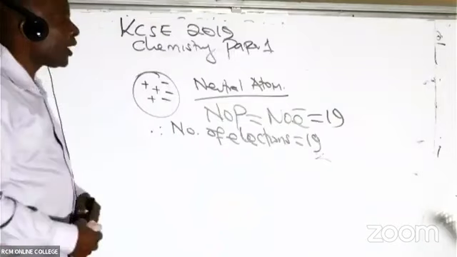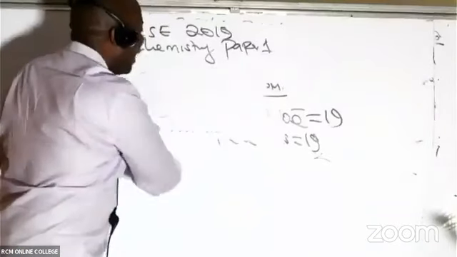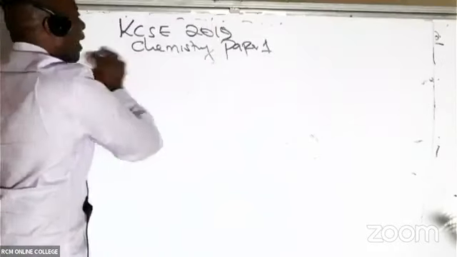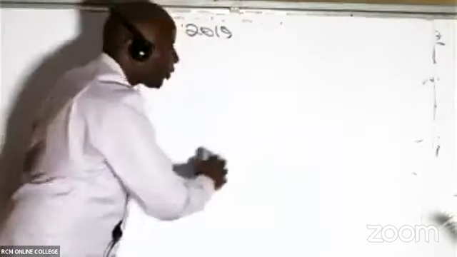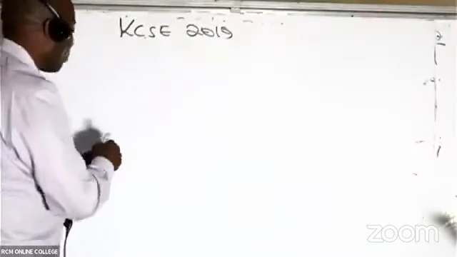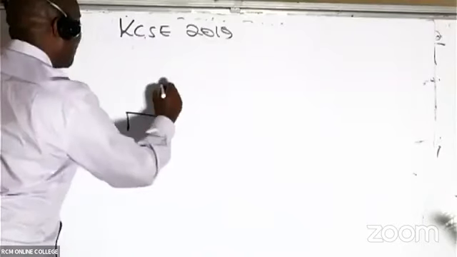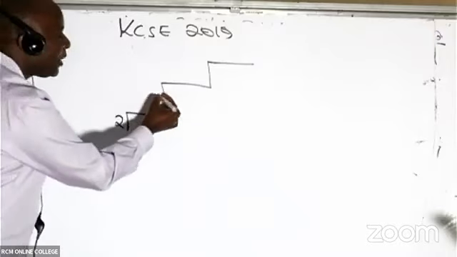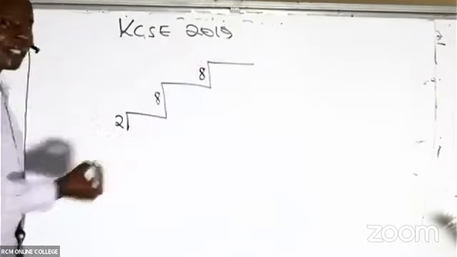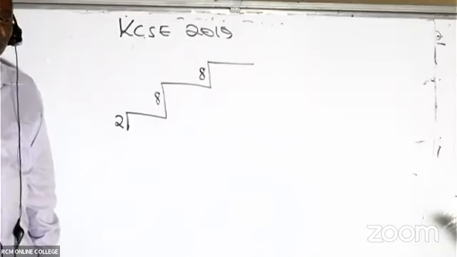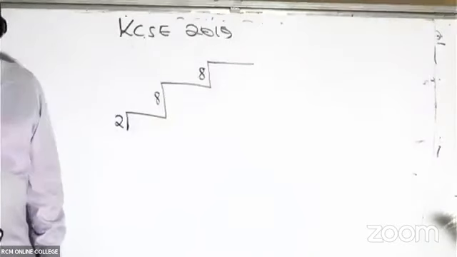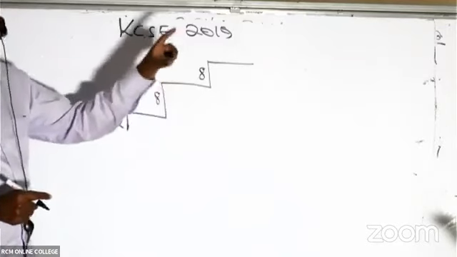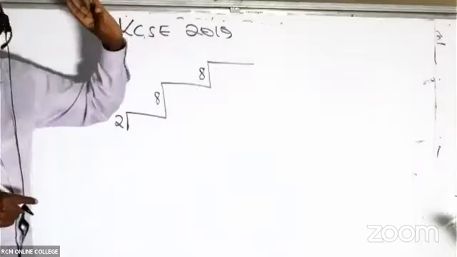My teacher in those old days told me, leave so many stories. To get the electron arrangement, having known the number of electrons, always draw a staircase. Remember, electrons follow the staircase approach. Our first step will always have 2. All the subsequent steps will have 8, 8, 8, up to infinity.